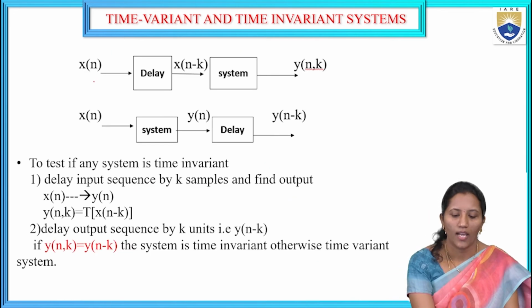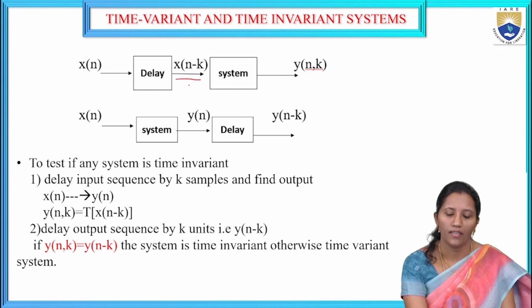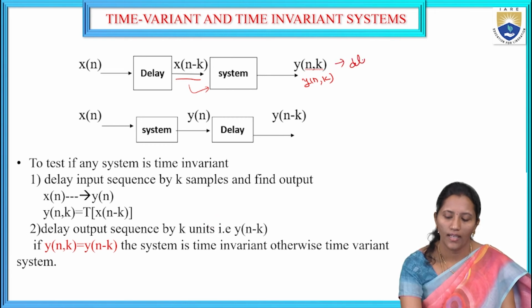See here, I am taking x of n. I am shifting the input, delaying it by k units, so I get x of n minus k. Then the input is given to the system and I get the response y of n comma k. This is the delayed response of the input signal.